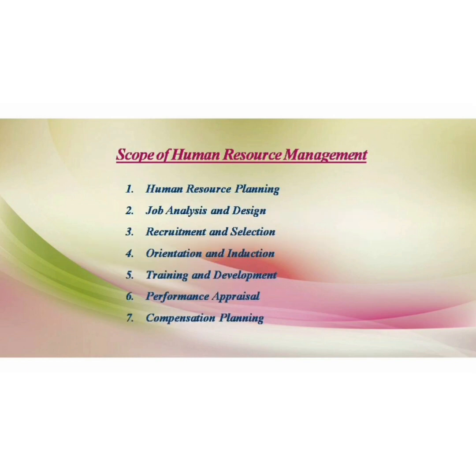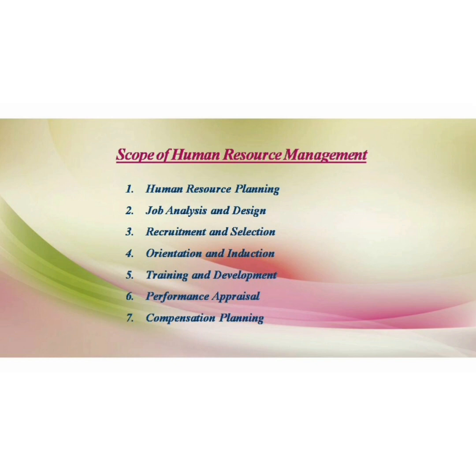So let's move on to the scope of human resource management. The scope is very extensive, and it consists of all functions which come under the banner of human resource management. The first one is human resource planning. The second one is job analysis and design.